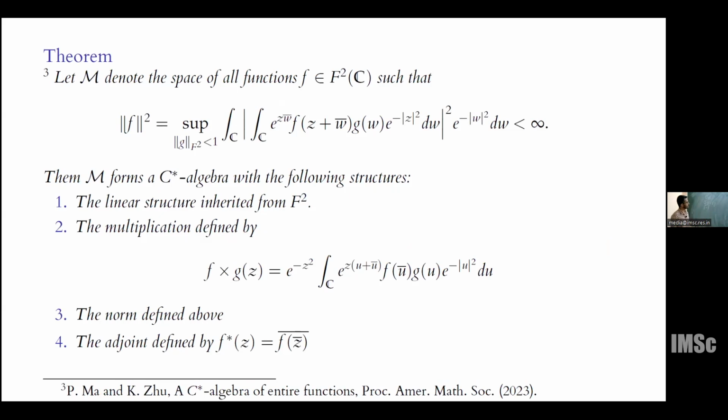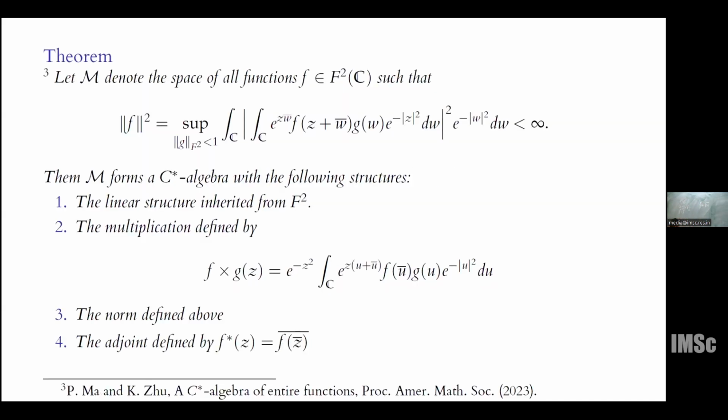They showed that with respect to this multiplication operation and the norm given by this, which is the same as the operator norm of the associated operator, and with this adjoint, it is a C-star algebra. In this case, our adjoint is f of z-bar, because the usual adjoint will not work: since we are in analytic functions, the conjugate would be anti-analytic.